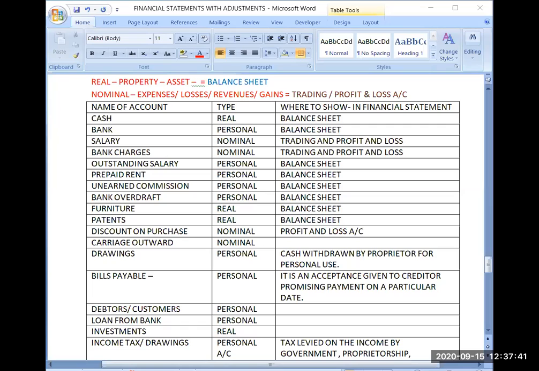So it is a nominal account and it will be going to trading and profit and loss account.